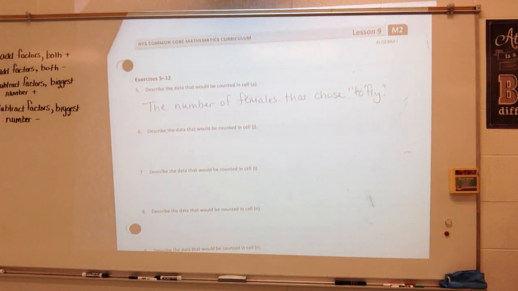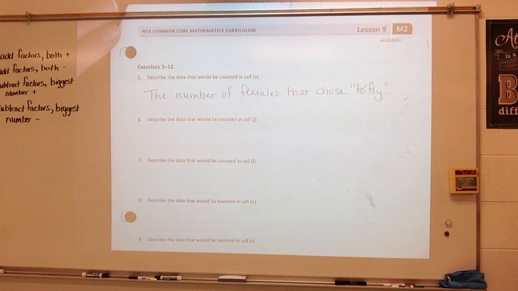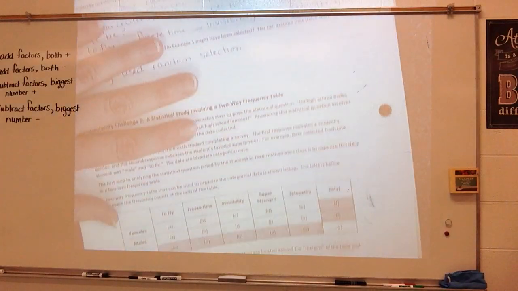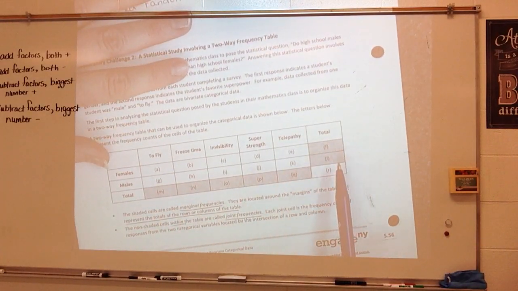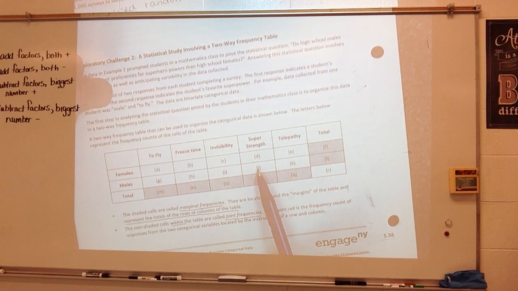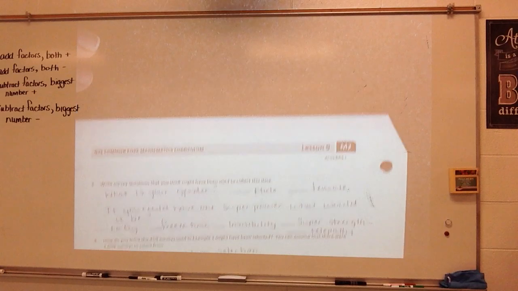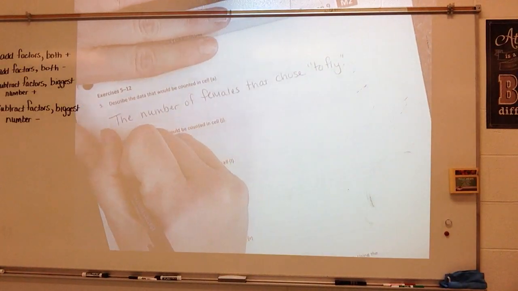Okay? So that's what cell A is going to tell me. Go and look at cell J. Cell J is right here, and that is going to tell me the number of males that chose super strength.